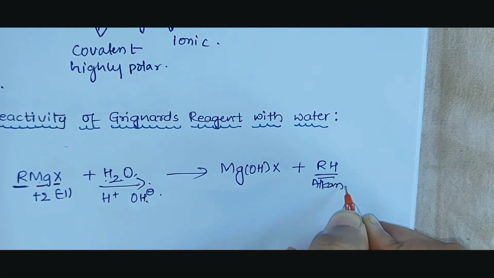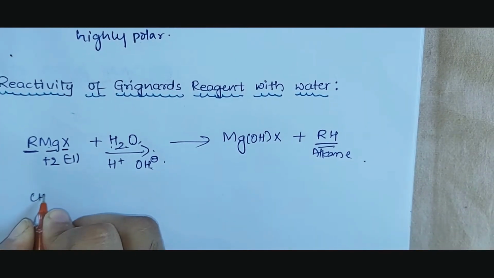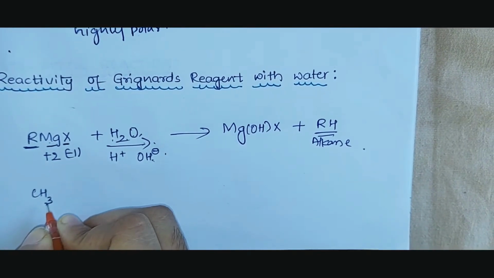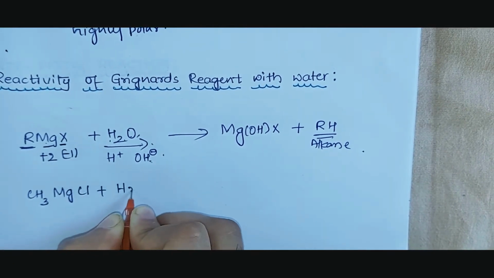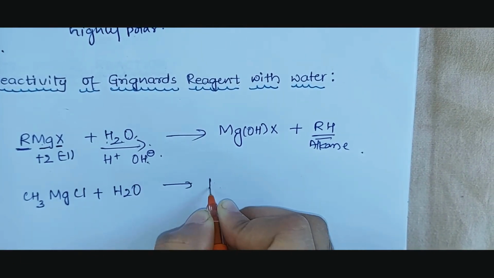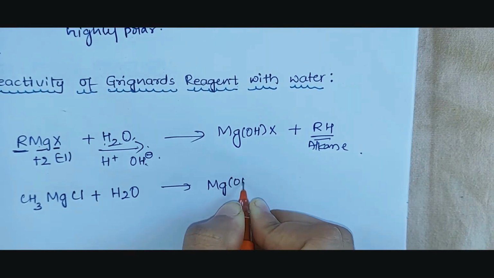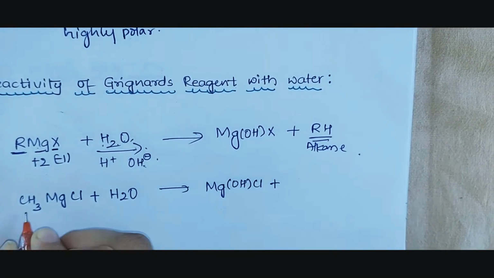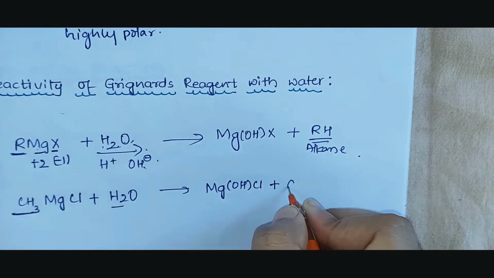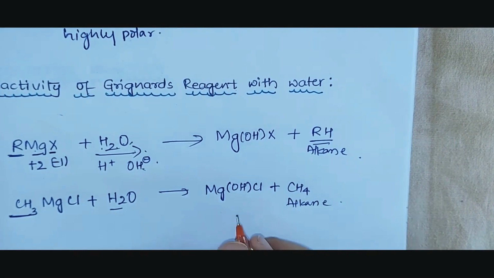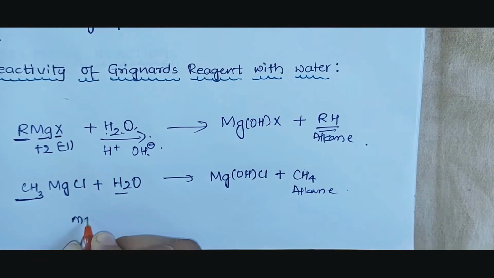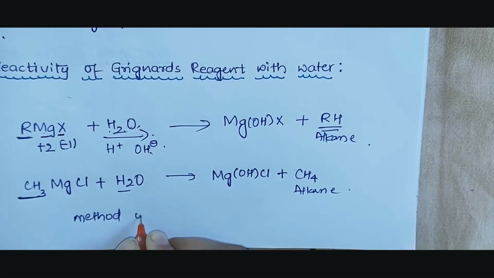To understand it in a better way, let us consider an example. We'll take methyl magnesium chloride, that is Grignard's reagent, reacting with water. What do we observe here? Mg takes the negative part of water, OH, and Cl, plus what is remaining, CH3 and H, so it will form CH4. CH4 is nothing but an alkane, methane. So by this we come to know that it is highly reactive with water.